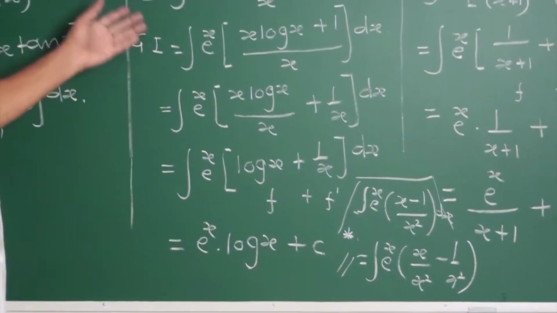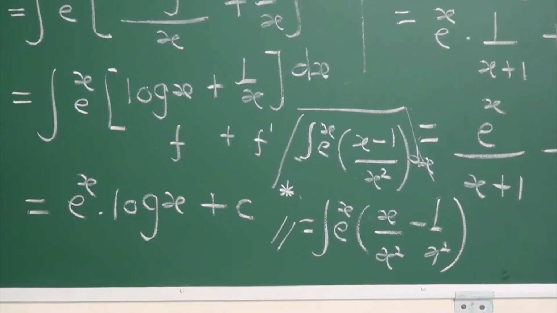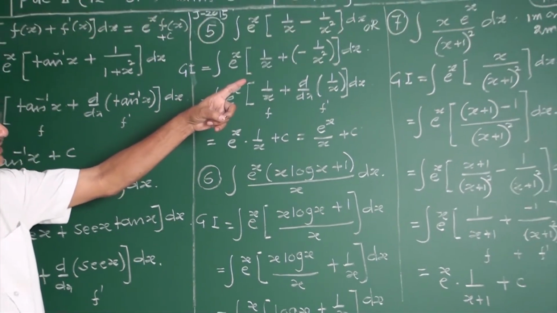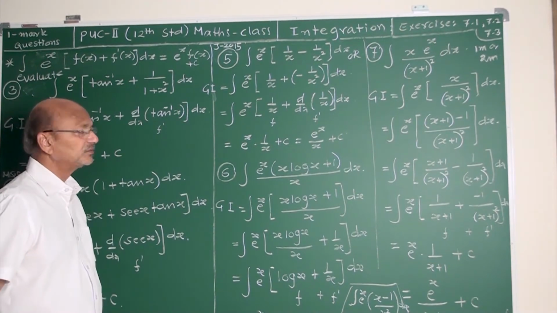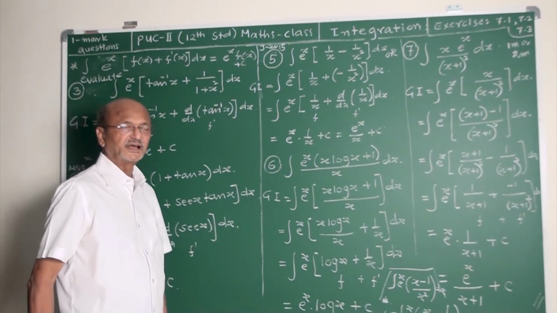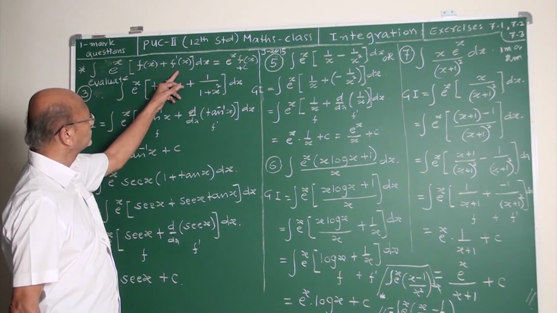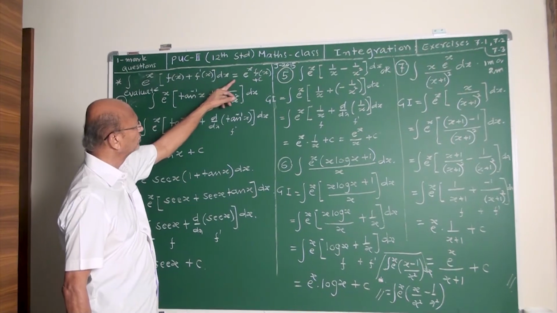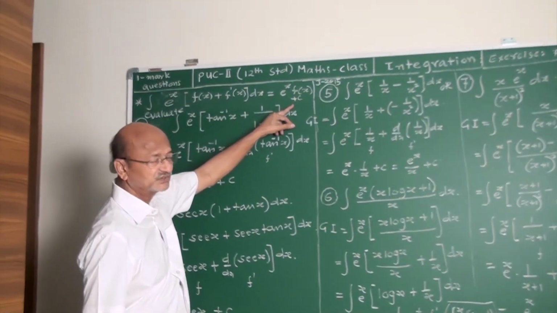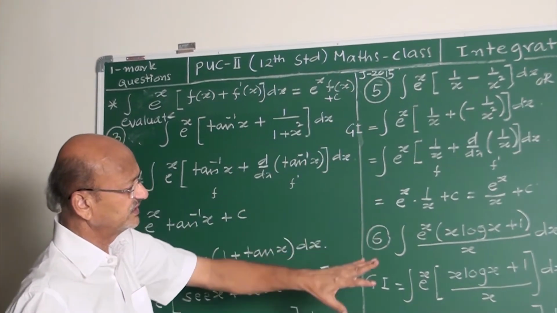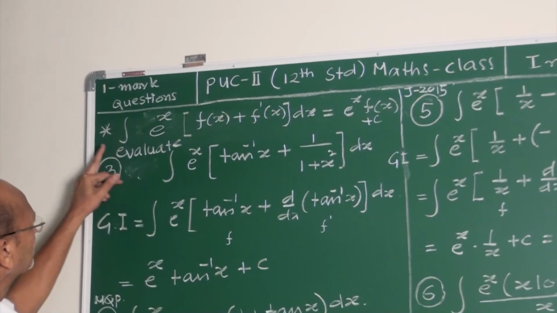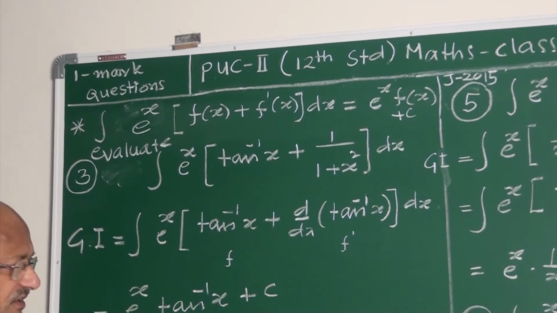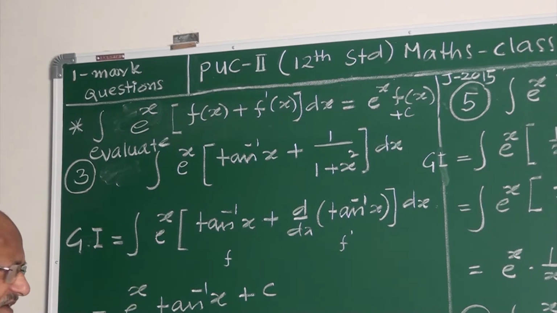Let's start. It is also a good example, my friends, for a 1 mark question. It is slightly lengthy, that's why it may come under 2 mark questions. All these 6 to 7 examples, based on the formula integral e to the power x into f x plus f dash x dx equal to e to the power x f x plus c, are important. And these all come under 1 mark questions, except that 7th example. The rest are good examples under 1 mark.